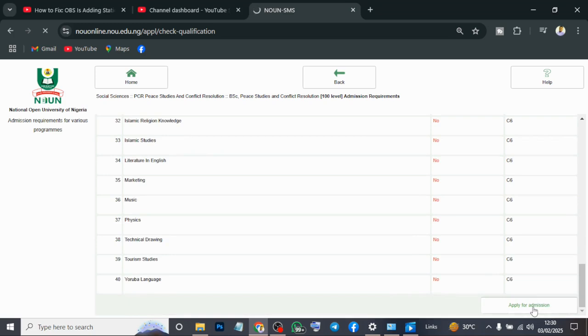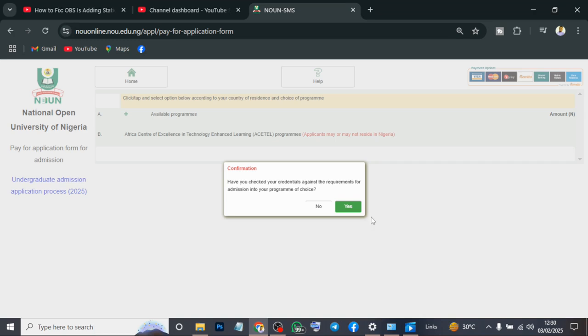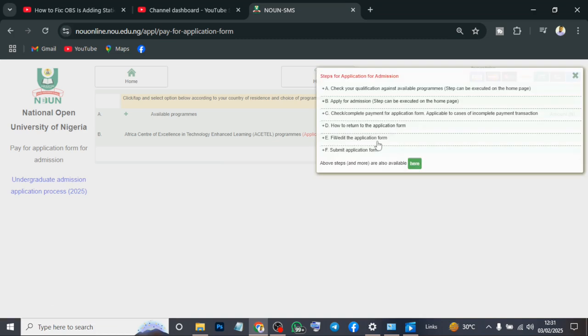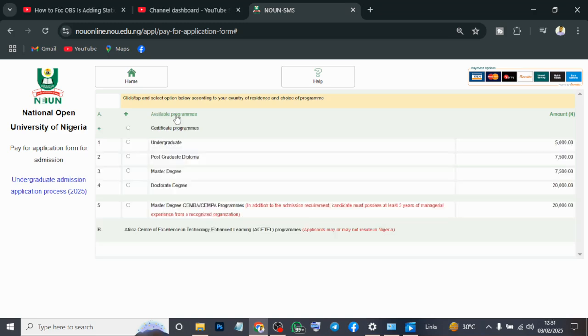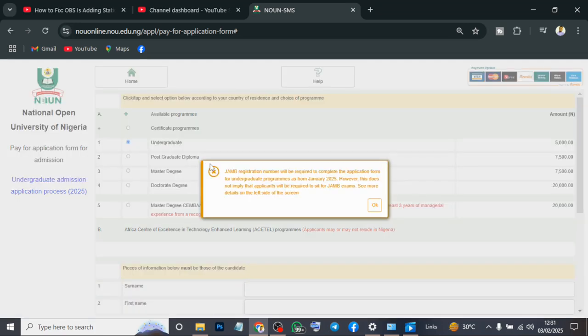When you click on it, it will also bring this prompt, a confirmation. You press yes. Please don't click on this. What you just do is come here and click on this cancel button. When you click on cancel, you click on available program. When you click on available program, you come down here, click on number 1 undergraduate, click it here, and this prompt will come.